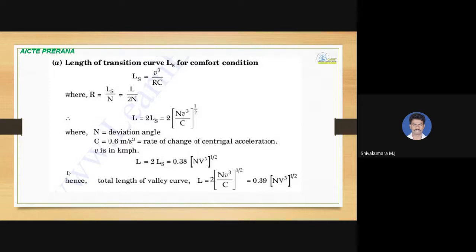And then the length of a transition curve Ls for comfort condition, you can take this formula: Ls equal to V cube divided by R into C, where R is L divided by 2n, where n is the deviation angle, C is the 0.6 we have already fixed, or the rate of change of centrifugal acceleration if it is given, and V is the design speed in terms of kmph.